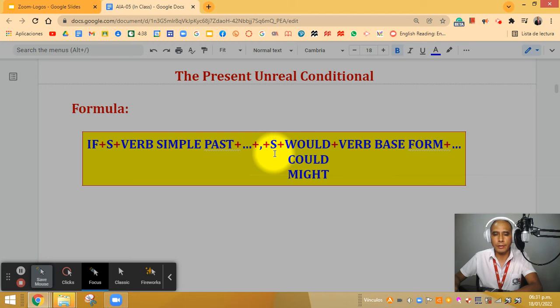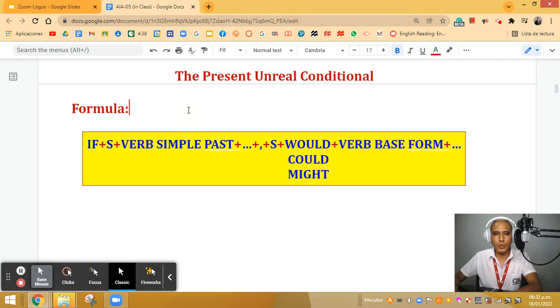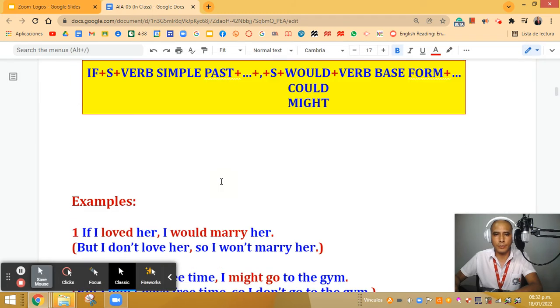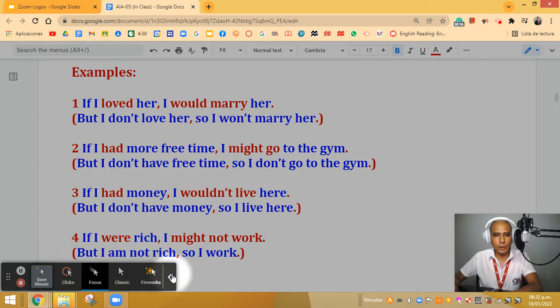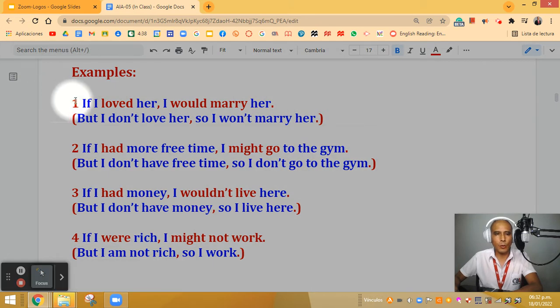Then we have the subject. And as you can see here, I have three possible verbs that I can use: would, could, and might. And then we have the verb, the base form, and then something else. Based on this formula, this information, we are going to see some examples. Here we have four examples. Let me share them with you. All right, perfect.